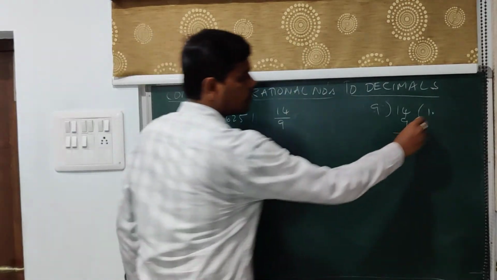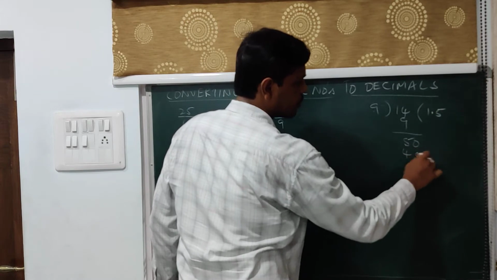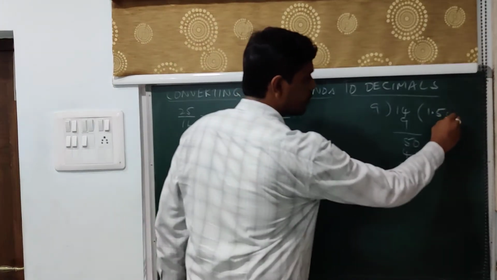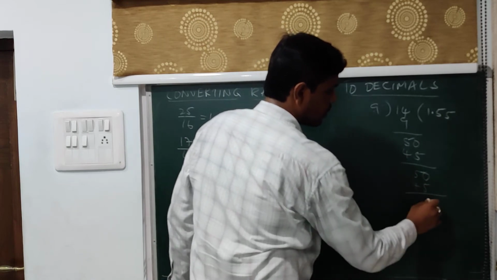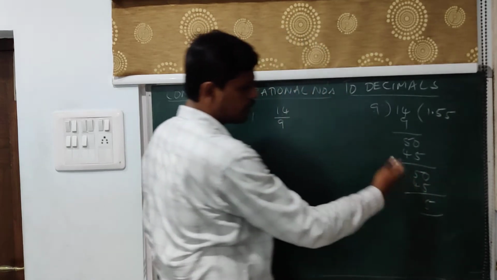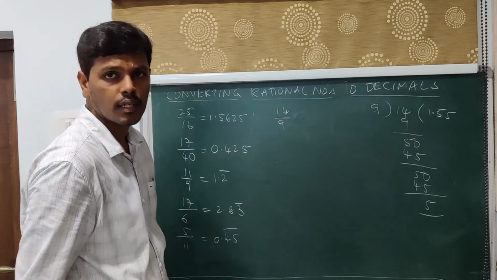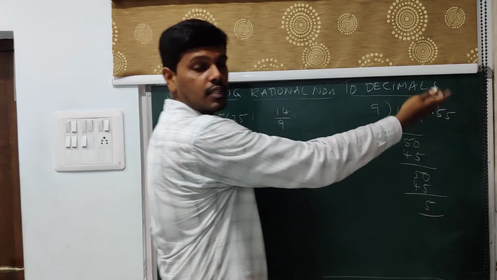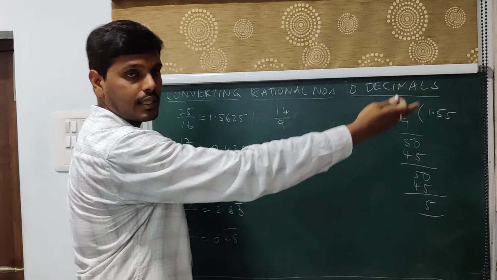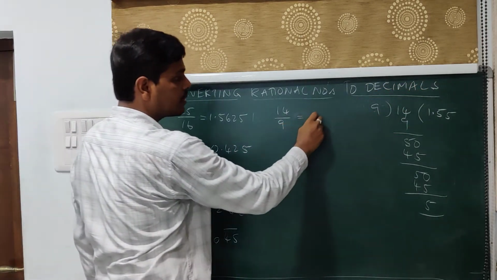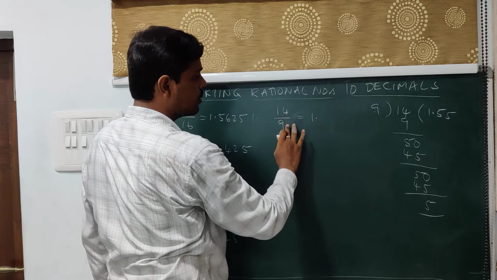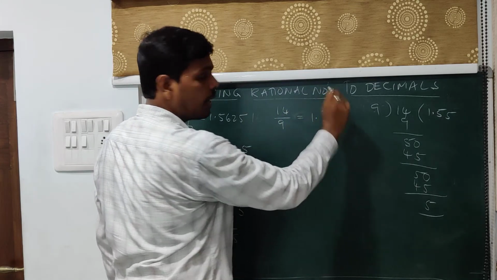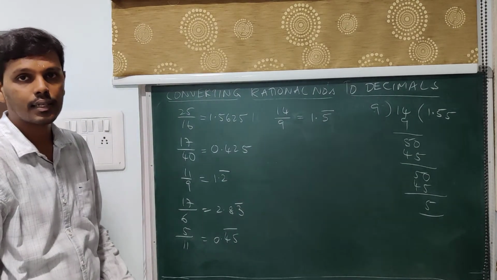9 5s are 45. Again you have 5, put a point, 0. 9 5s are 45. And this is 5 again. Again you can see that 5 keeps repeating. So consequently, here in the quotient place, after the decimal point 5 also keeps repeating continuously. Since 5 is repeating continuously, I can say that 14/9 is the same as 1.5 bar, which means that 5 is repeating continuously.